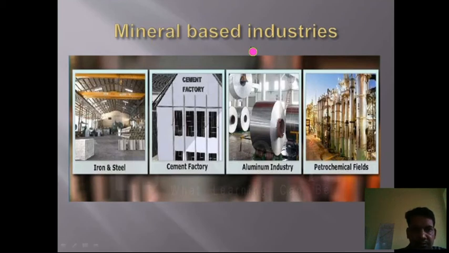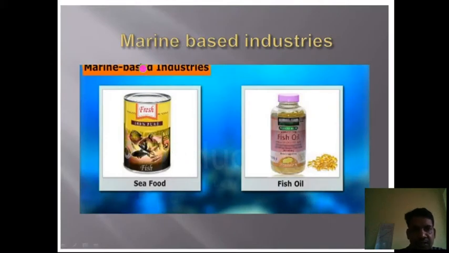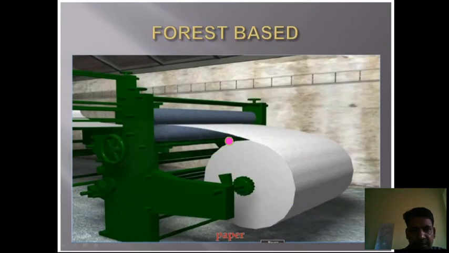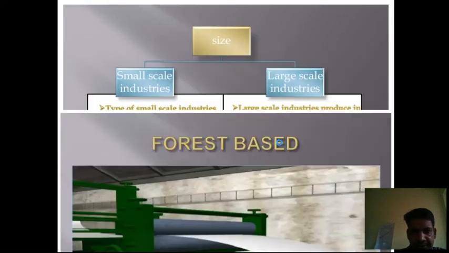Next is mineral based industries. Here in this slide you can see the iron and steel industry, cement industry, and then aluminum industry and petrochemical industry. These are the examples of mineral based industry, right? Next is marine based industry. Here you can see the seafood and fish oil. Another is forest waste industry. This slide clearly represents the forest waste industry, where manufacturing of paper is going on.